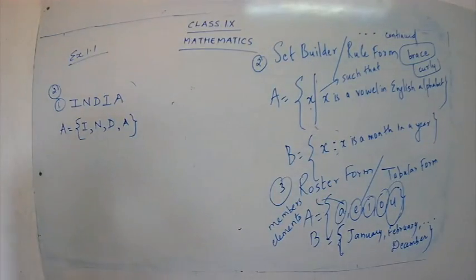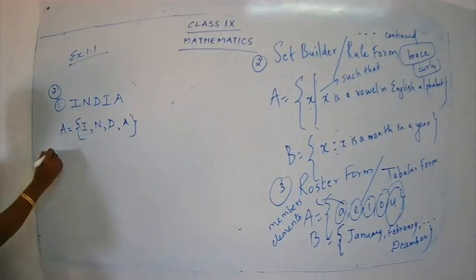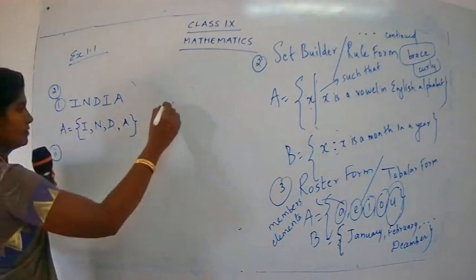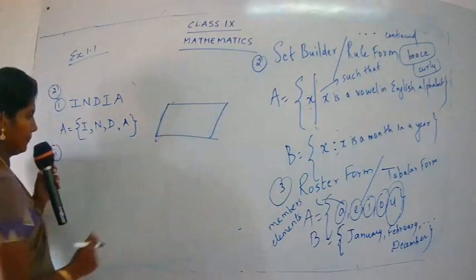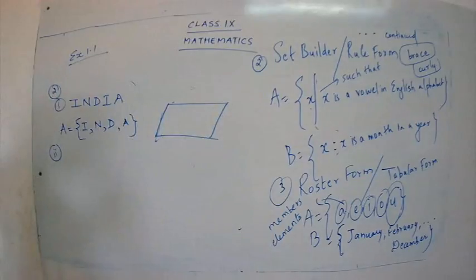Okay, so now let's go for the next thing. Let's go for the second subpart. It's parallelogram. We have studied about parallelogram. Yes, children? The figure looks like this. Write the spelling properly. P-A-R-A-L-L-E-L-O-G-R-A-M.